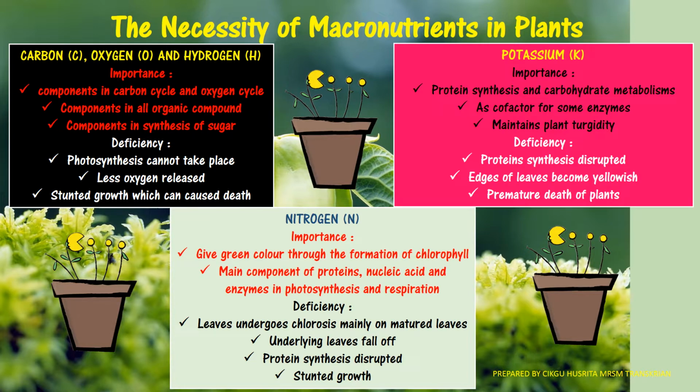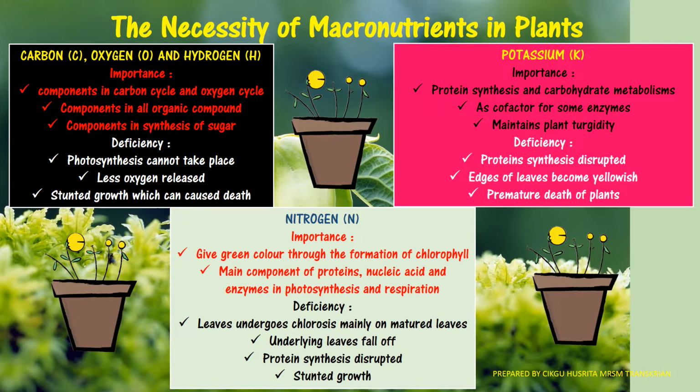So look at the first one, which is carbon, oxygen and hydrogen. Actually, these three macronutrients are very important components in the carbon cycle and oxygen cycle. They are components in all organic compounds, and an important component in synthesis of sugar. So what happens if these three macronutrients are not sufficient? The plant cannot carry out photosynthesis, so less oxygen is released. It will cause stunted growth, which can cause death of the plant.